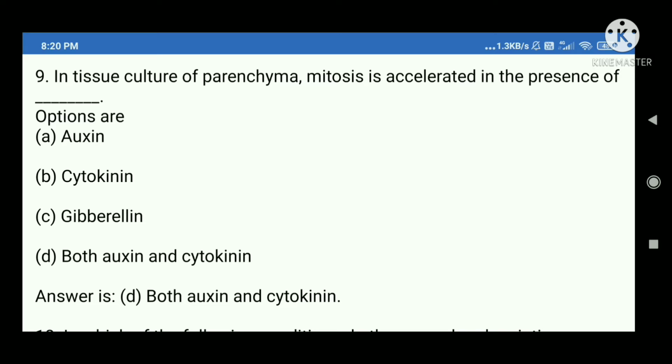9. In tissue culture of parenchyma, mitosis is accelerated in the presence of blank. Options are A. Auxin, B. Cytokinin, C. Gibberellin, D. Both auxin and cytokinin. Answer is D. Both auxin and cytokinin.